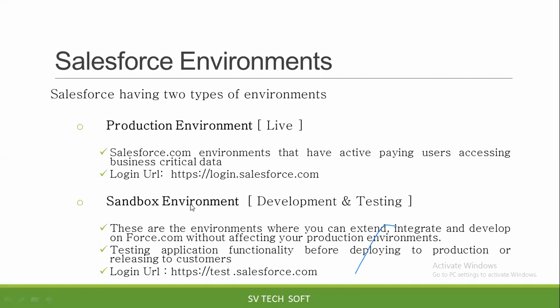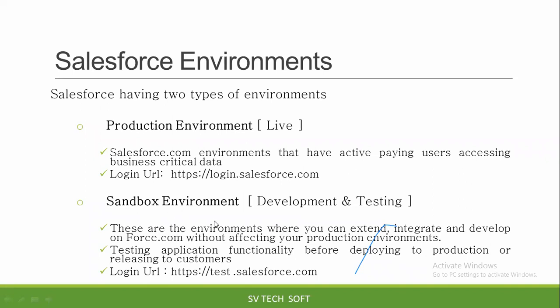If the company does any kind of development or testing, they have to go with sandbox only. Once the development is complete, only then can they move code to production. Production is the live environment, meaning real-time people, the client's employees, use the functionality.